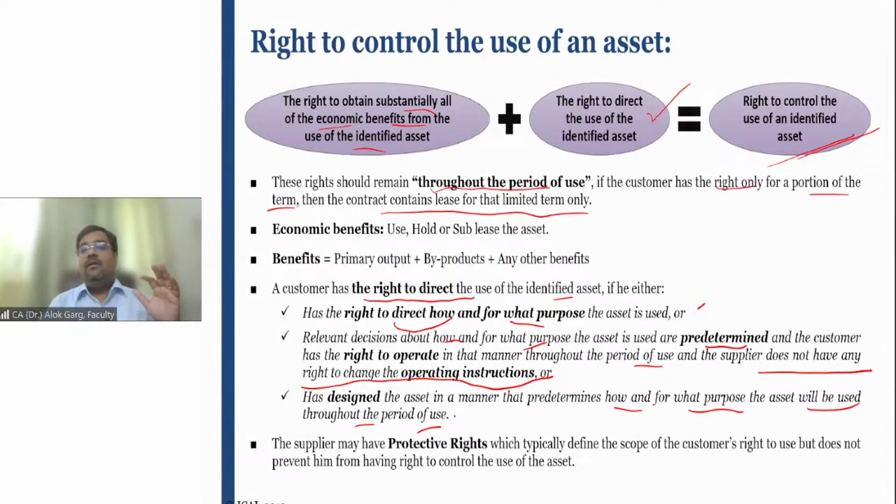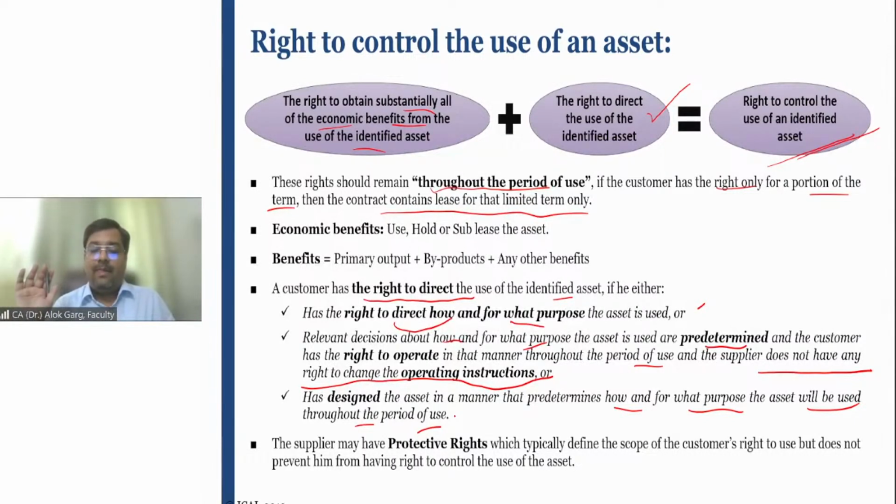So friends, a customer has a right to direct the use of the identified asset if any of three conditions is satisfied. Not all three conditions, either of the conditions. Number one, the lessee himself has a right to direct, a right to control, how this asset is going to be used and for what purpose the asset is going to be used. Number two, if how and what is predetermined, the lessor does not have a subsequent right to change the operating instructions, right? Third, if the asset has been designed in such a manner which predetermines how and for what purpose the asset is going to be used. So in these three conditions, you can say that the lessee has a right to direct the use of that asset.